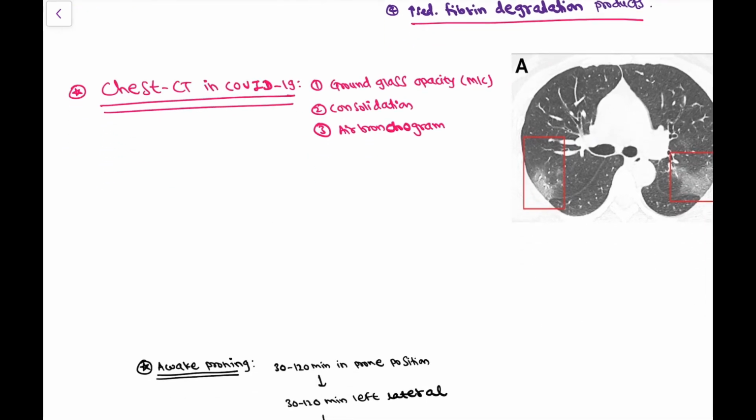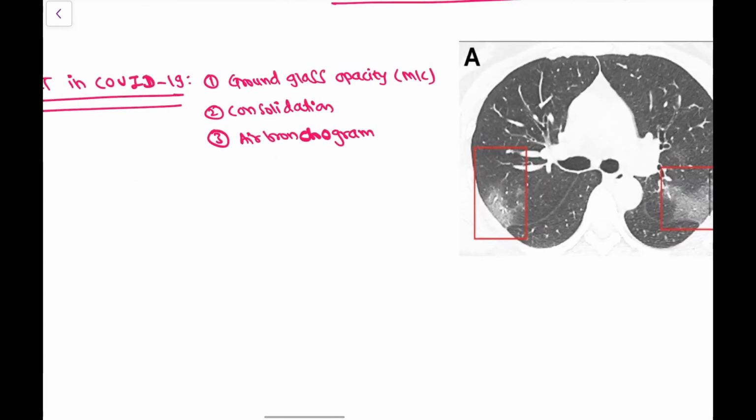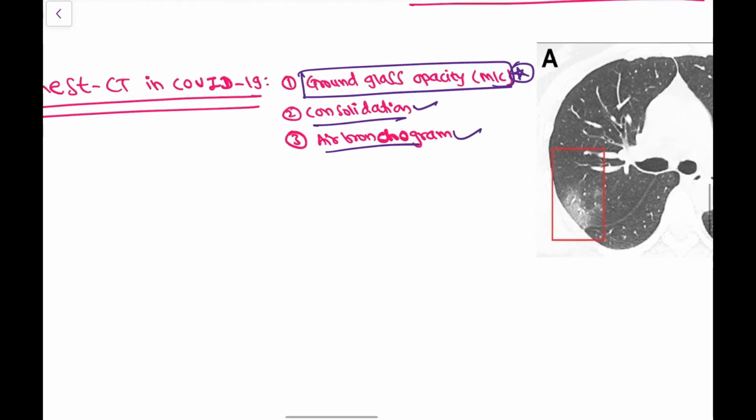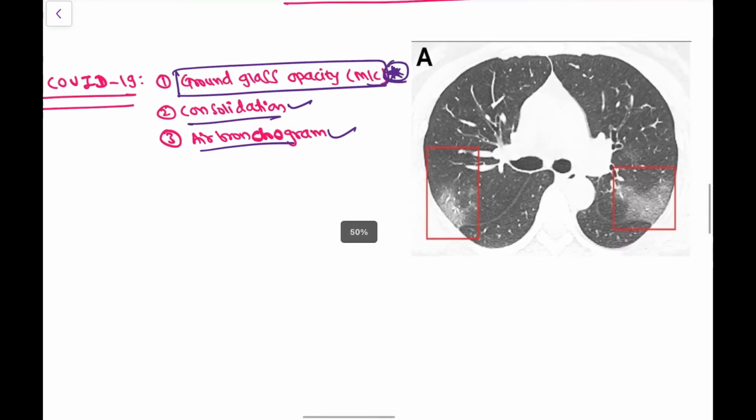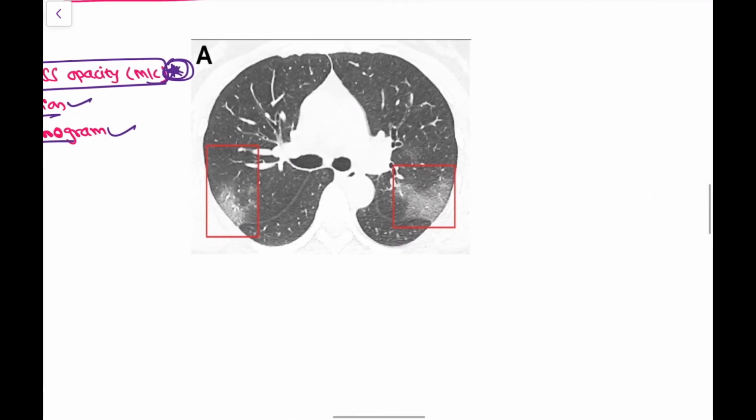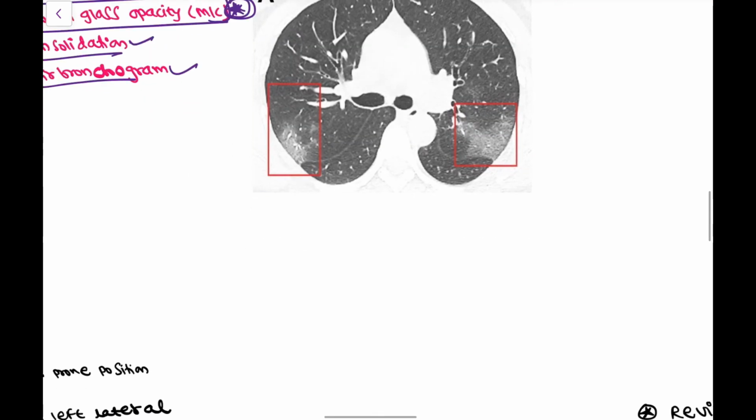Then the CT scan of a COVID-19 patient. It shows a typical appearance of ground glass opacity, which is most commonly seen. Then there is consolidation and air bronchogram, but these are not specific for COVID-19, whereas ground glass opacity has much more specificity for this disease. So this is ground glass opacity.